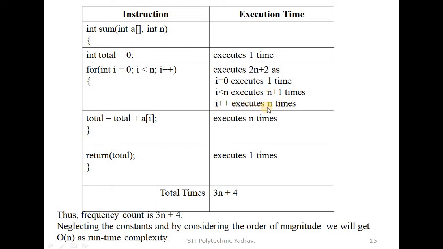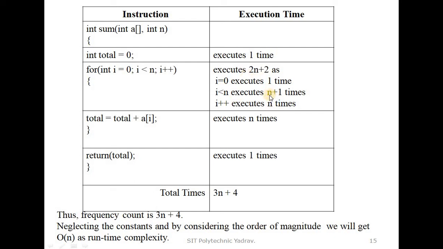And i++ executes, meaning it increases the pointer value, so that also executes n times. If we give n as 4, then it executes 4 times. If we give n as 5, then it executes 5 times. So it depends upon the nth element, meaning how many inputs we give the program determines the execution time.